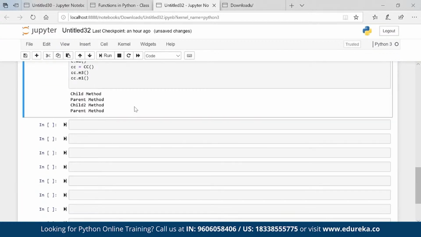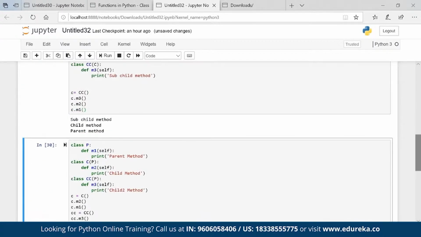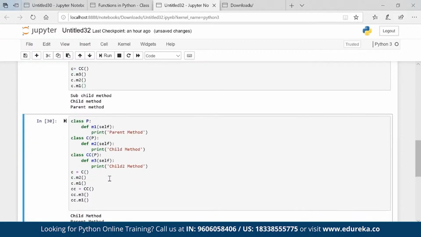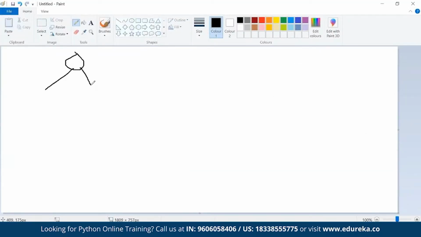Okay. So what is the difference between multi-level and hierarchical inheritance? Here I have a parent giving property to both the childs. So it's hierarchical. If I go to multi-level, then what's happening?